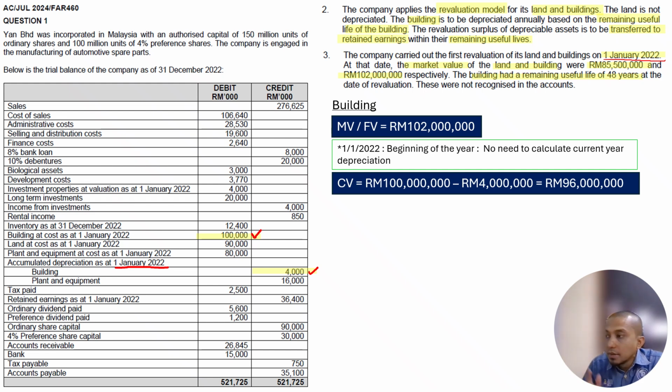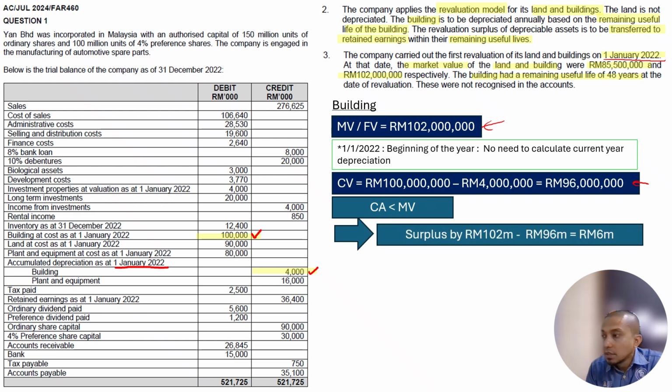So now we compare 96 million with 102 million. So we can see that the cost is lower, the market value is higher. Higher market value, we do a revaluation, therefore there is a surplus. Surplus by the difference: 102 million less 96 million is equal to 6 million. So there is a surplus of 6 million.